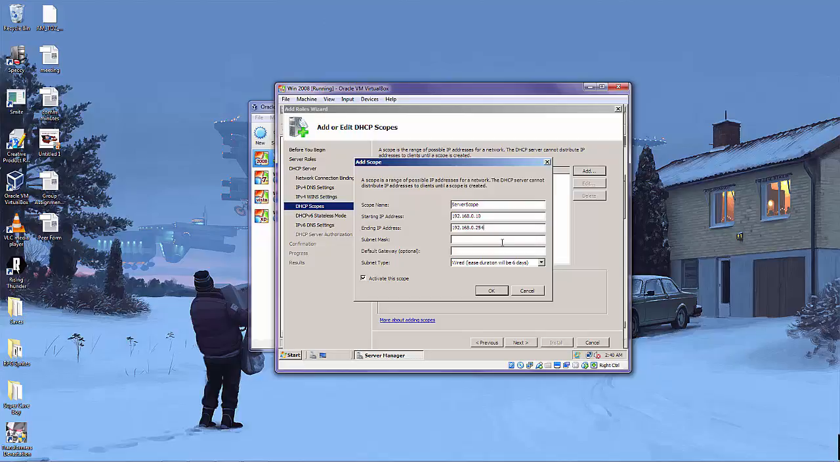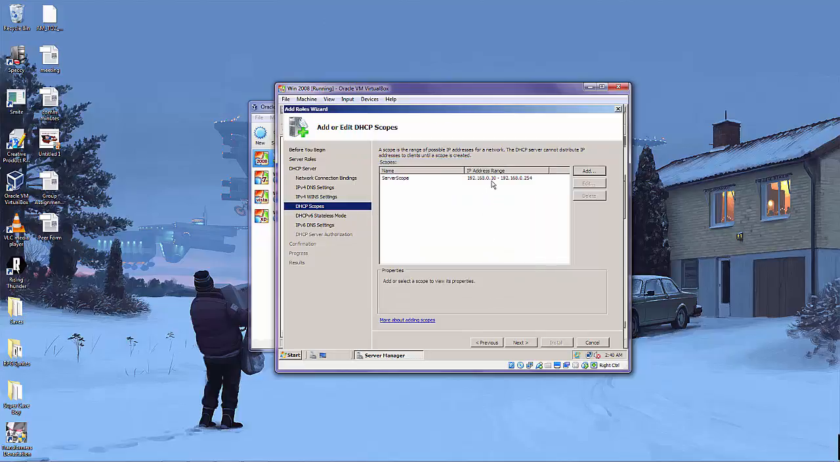Subnet mask will be 255.255.255.0. Leaving the default gateway blank, and make sure that activate the scope is checked. Click OK and then click on your server scope and it should show the information that you just entered.